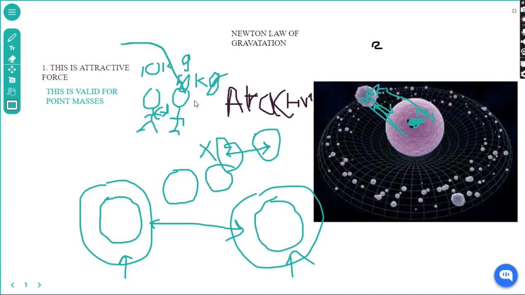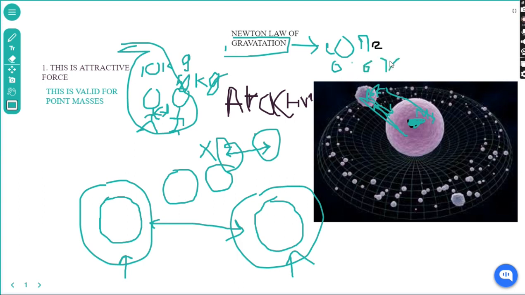So this force will not work here just because their masses are negligible. This universal law of gravitation, or gravitational force, is constant throughout the universe. We will see that later on as well, but the value is 6.67 multiplied by 10 to the power minus 11, with the unit Newton meter square per kg square.